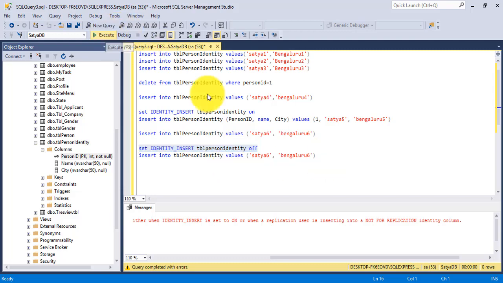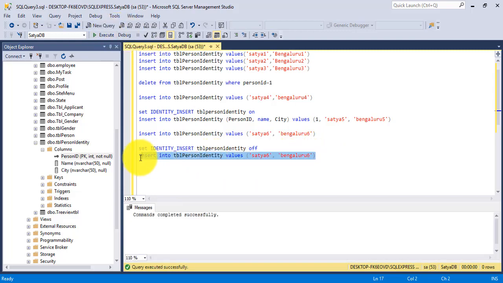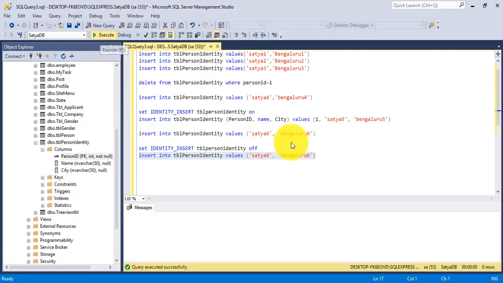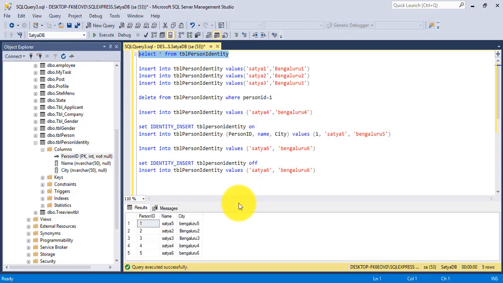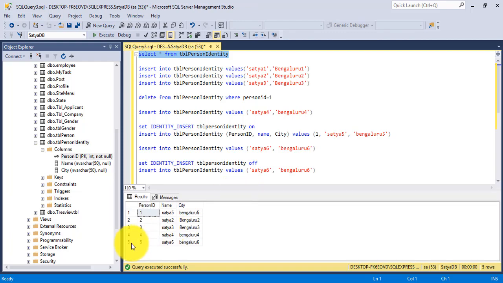So I have executed this and inserted here. One row is affected. If you check here, see here, the person ID automatically incremented to 5, Satya 6 and Bengaluru 6.